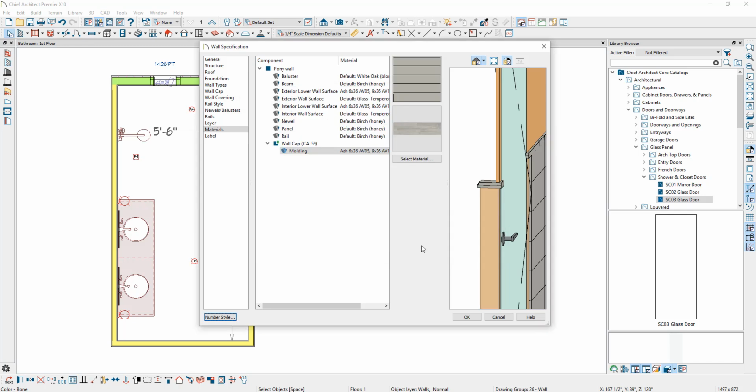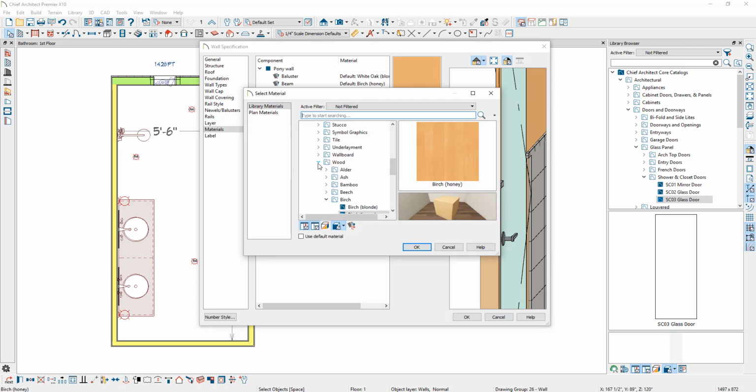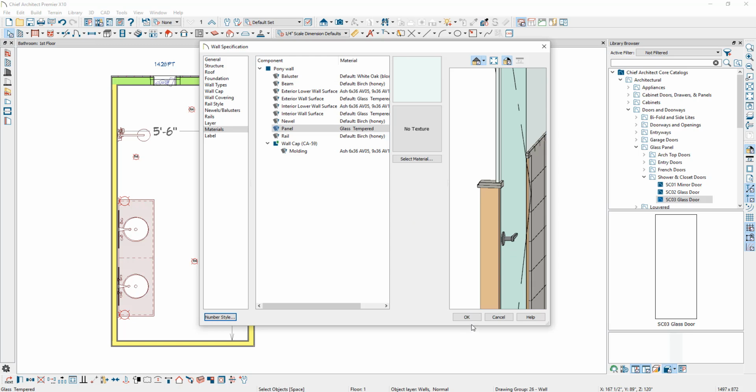The last thing we're going to do is change the panel material. So I'm going to select the panel and click Select Material, and we're going to change this material to be a glass material. So I'm going to scroll through my list until I find glass and glazing. Then I'm going to choose transparent glass, and then I will select glass tempered, and then click OK. Then I will click OK to close out the dialog.